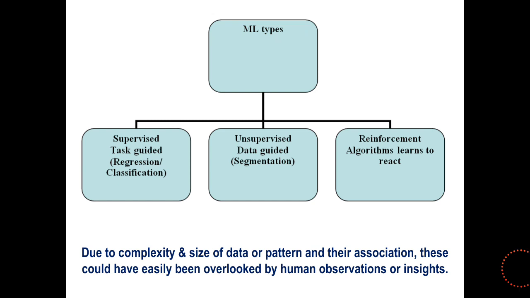So we will now see types of machine learning. Earlier we have seen types of problems machine learning can solve. This is different, don't get confused. These are the types of machine learning: supervised, unsupervised, and reinforcement learning.